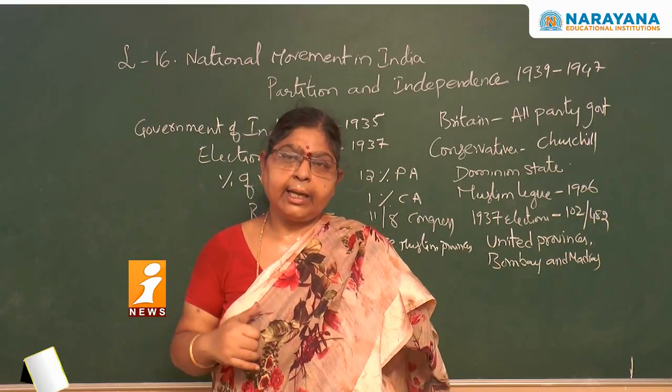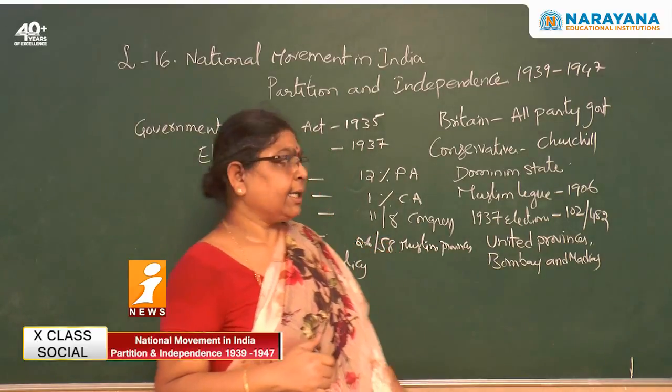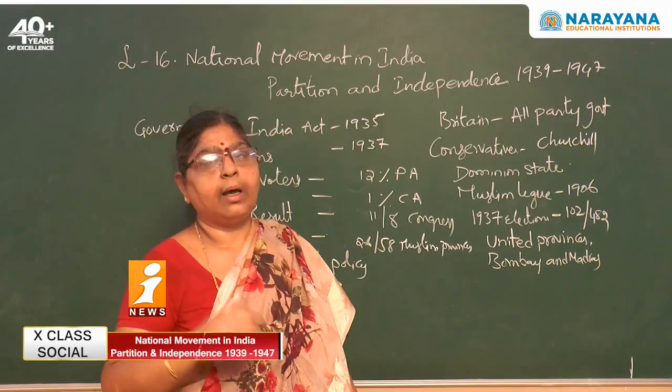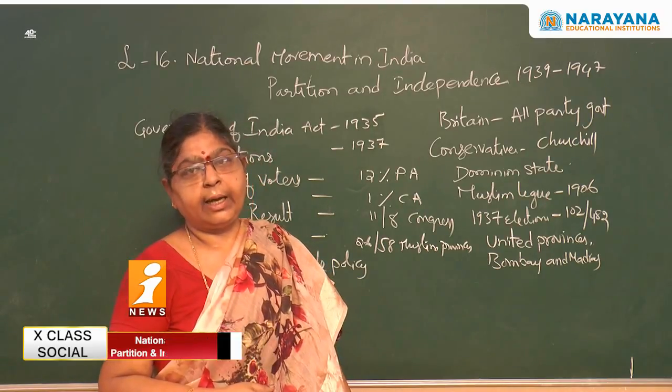And at that time, what happened? They wanted to conduct elections so that at least to a certain extent the local people would govern them.